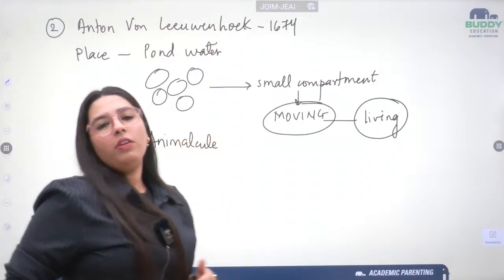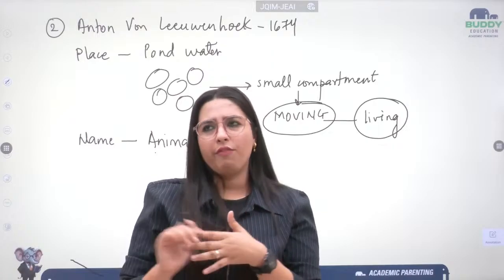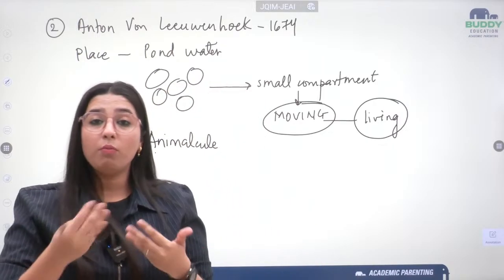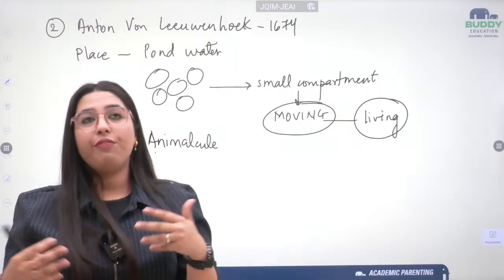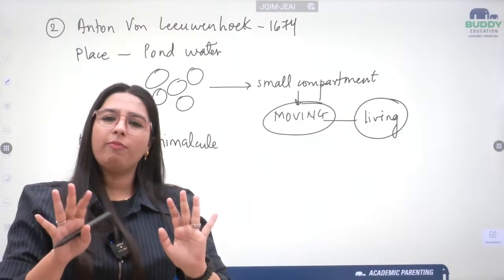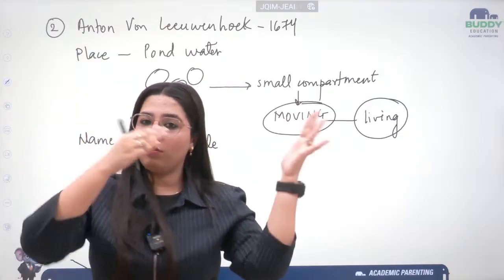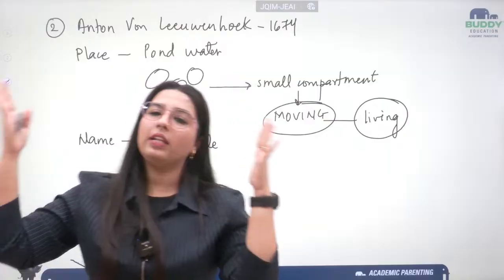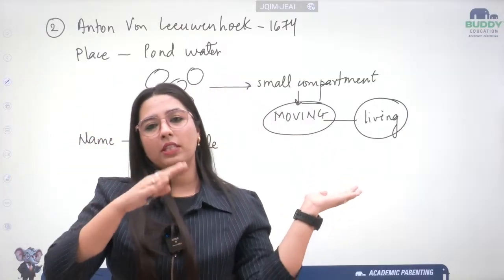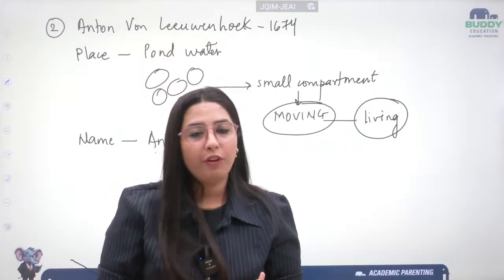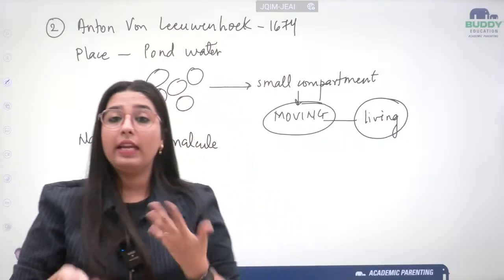Okay, if I talk about this name, can you relate it to somewhere or to the animals? Animals are the ones who move more often than plants. If I talk about plants, the movement of plants is just like that. If the direction of wind is from this side to this side, then I'll move like this. So it depends upon the direction of wind. They are not moving on their own.